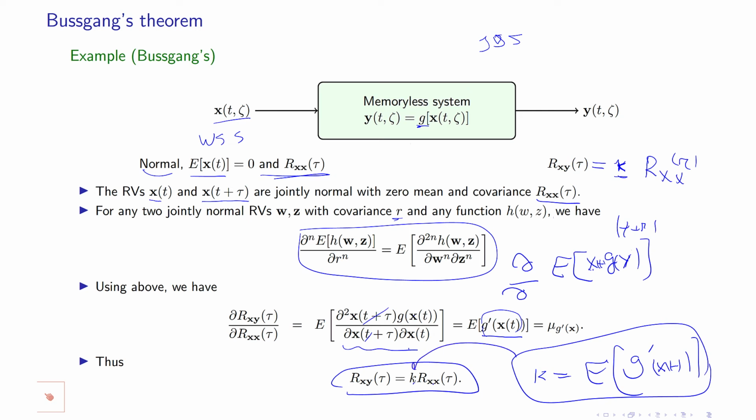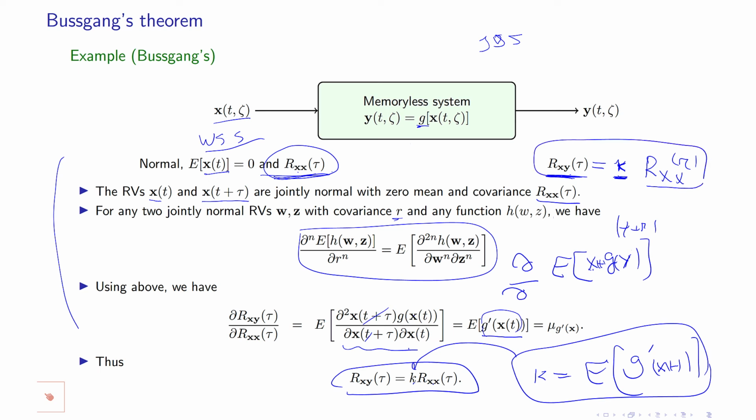The details of the proof of the Bussgang theorem here are not important. What I need is a normal wide sense stationary random process with mean 0, and then the autocorrelation of the input and the cross correlation with the output are proportional to each other. In other words, the cross correlation of the output with the input is equal to a constant term times the autocorrelation of the input.